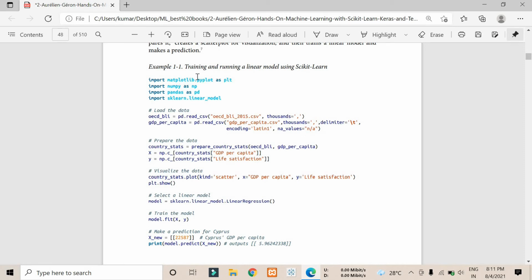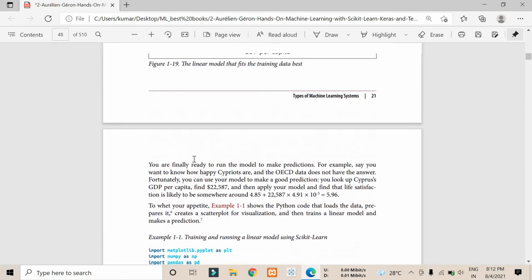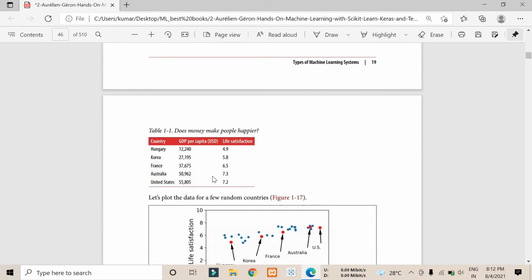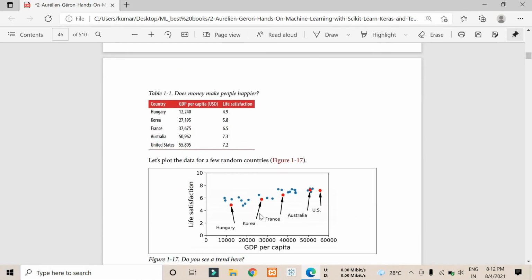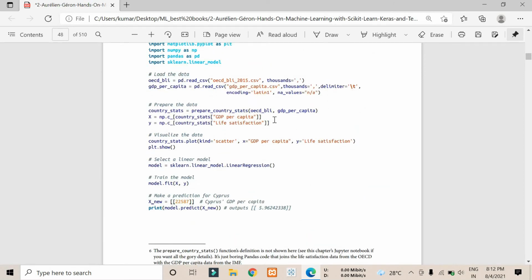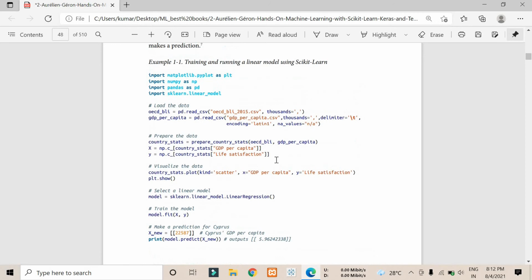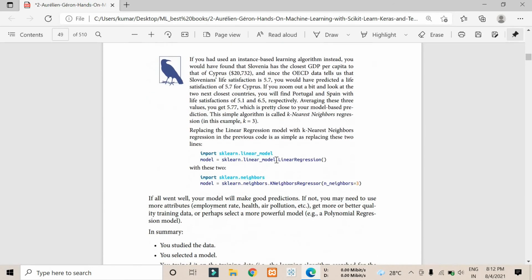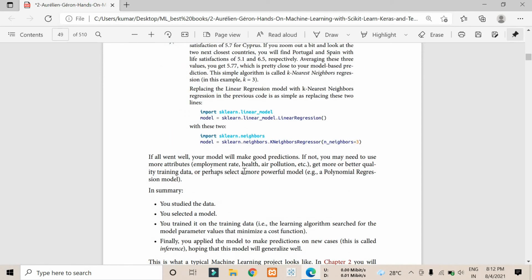They used matplotlib. You don't even need this, you can use seaborn instead, along with NumPy, Pandas and sklearn.linear_model. From the linear model module they imported the LinearRegression model and tried to fit that particular data, and they plotted this part. They are showing how they got this particular table and this particular graph. If you want to see that, I will put the link to this book in the description. You can go and check it out from there. And yeah, they are doing the same thing.